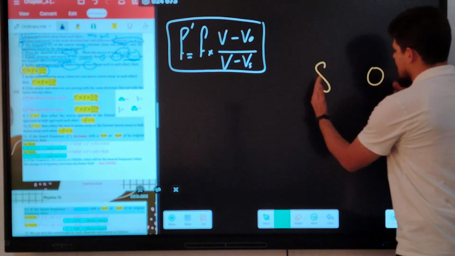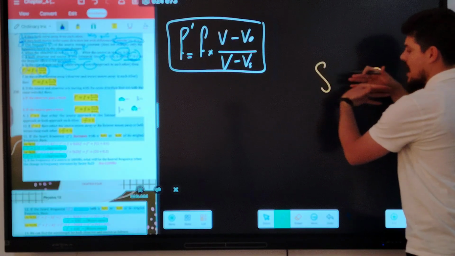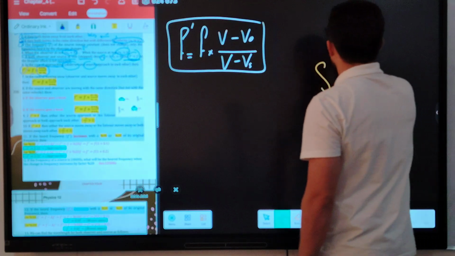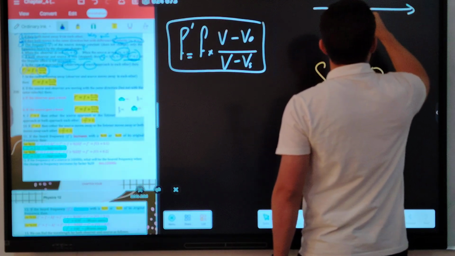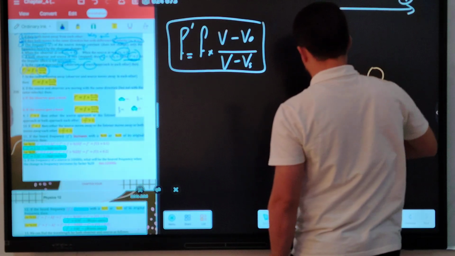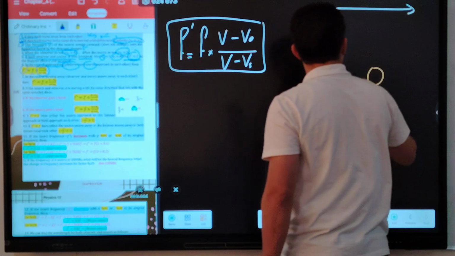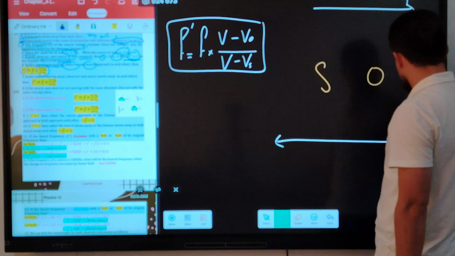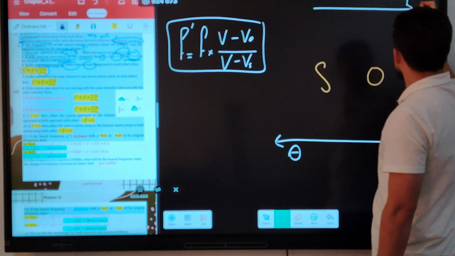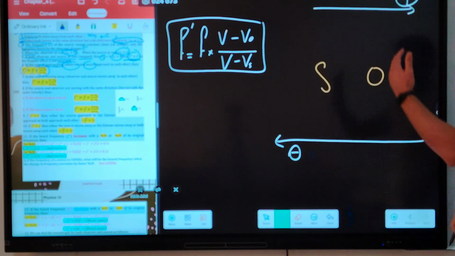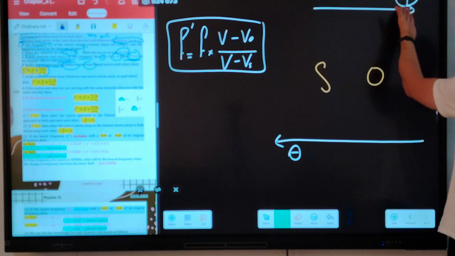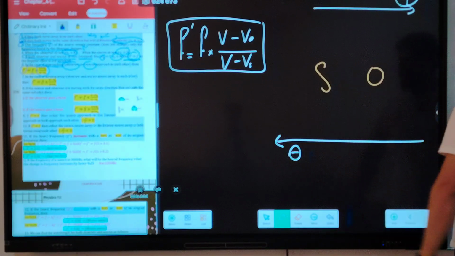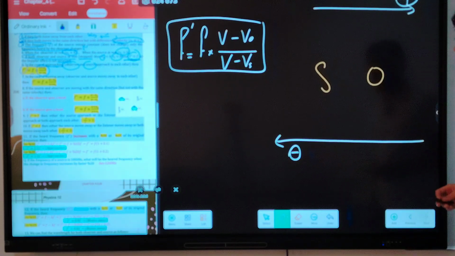When we say source and observer are moving toward each other, you know that when the object is moving in this direction, this is positive direction. But when the object is moving to the left, this is negative direction. When the object is moving to the right, it means that the object is moving in positive direction. When the object is moving to the left, it means that the object has negative sign.